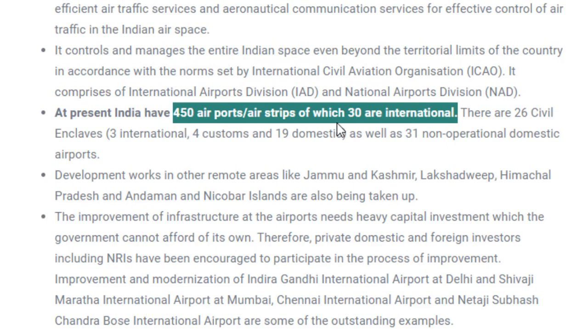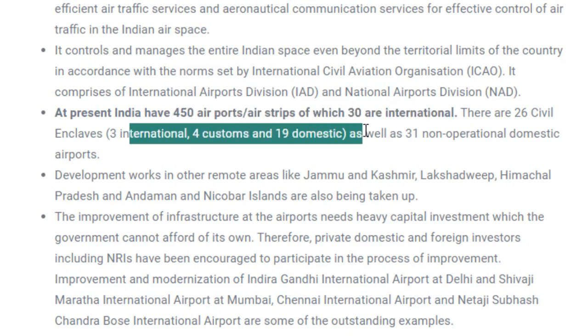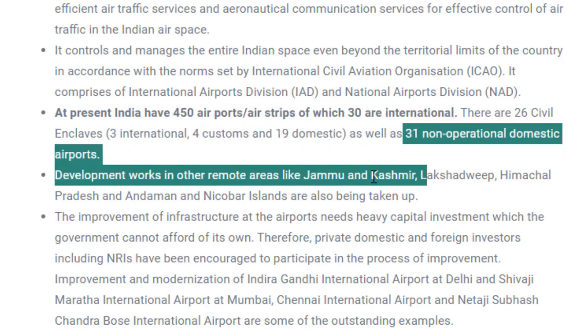Out of these 450, we have 30 international airports and 26 civil enclaves. Civil enclave means the airports which are used for defense purposes. 3 are international, 4 customs, 19 domestic, and 31 non-operational domestic airports.